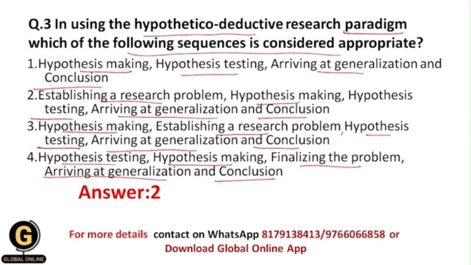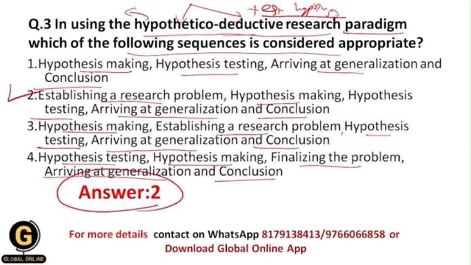So what is the meaning of the hypothetico-deductive research paradigm? In this paradigm you can see two words, hypothetico and deductive. Hypothetico means you are going to formulate the hypothesis, and deductive means you are going to test the hypothesis. So this is the meaning of these two words, okay. And that's why in this research paradigm you first need to formulate the hypothesis, which is mandatory, and deductive means you are going to test the hypothesis. That's why your correct answer should be 2, that is this one, okay.